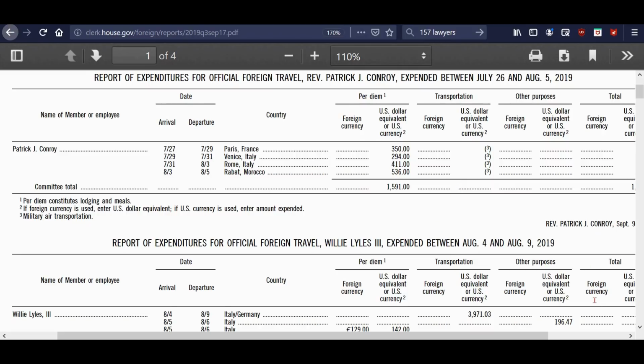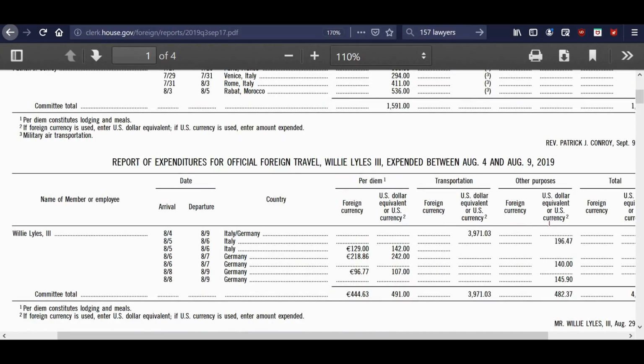And this is what kind of frustrates me when I see documents like this, because I'd like to know, why did you go? Why did the chaplain go to these locations? Other than, I'm sure, probably Italy. I think he's Catholic, so he may have to check in with the Pope or something. I don't know. But anyway, that was him.